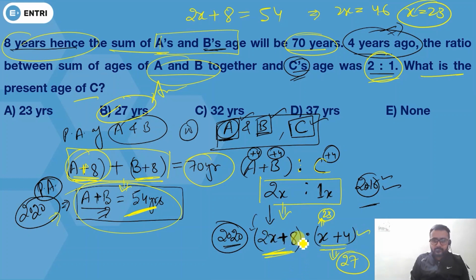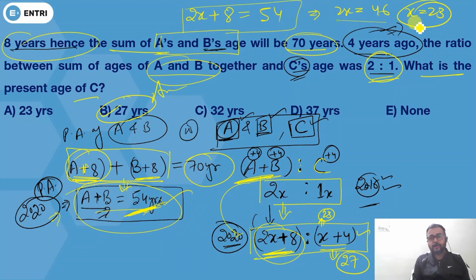This is the present age of A and B, and C. Now this 2x plus 8 will be equals to 54, because this is the sum of A plus B at present. By equating this, you're going to get x equals to 23. If x is 23, then x plus 4 will be 27, and x plus 4 is the present age of C. So I hope this concept is clear to you.